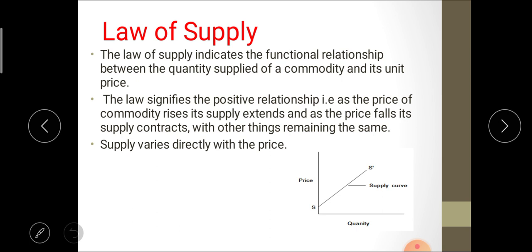As the price of a commodity rises, its supply extends, and if the price falls, its supply contracts, with other things remaining the same. That means there is a direct relationship between supply and price: if prices rise, supply increases, and if prices fall, supply decreases. This is the law of supply.